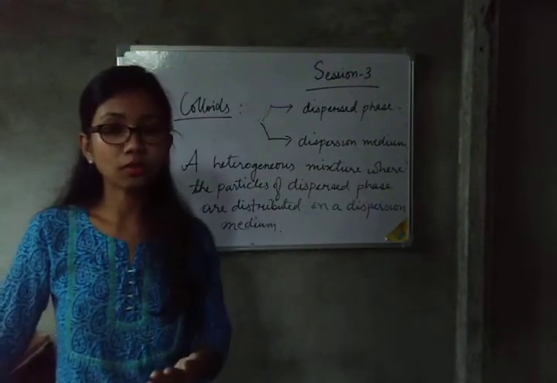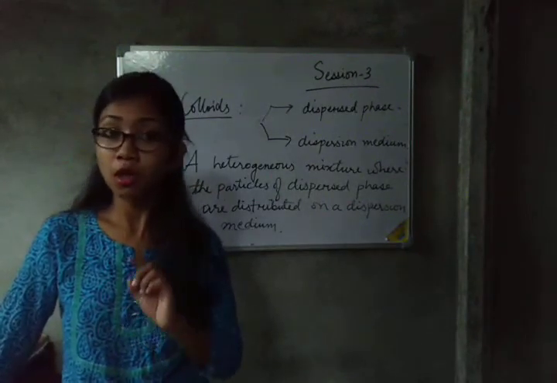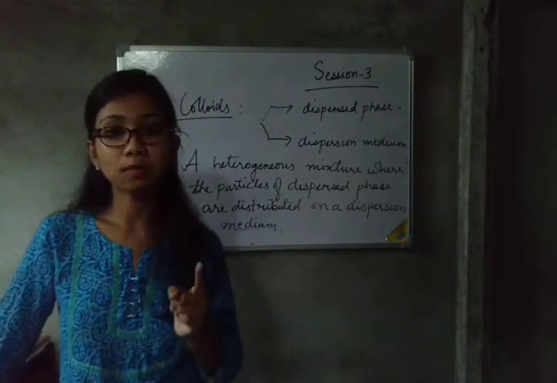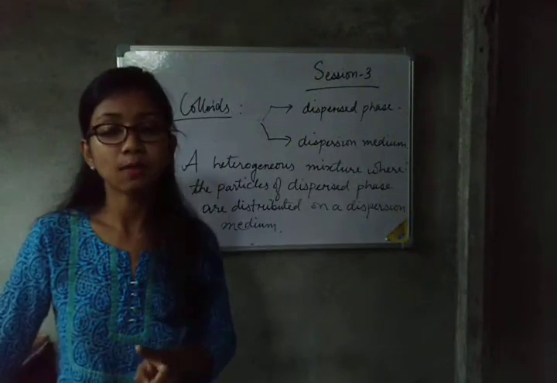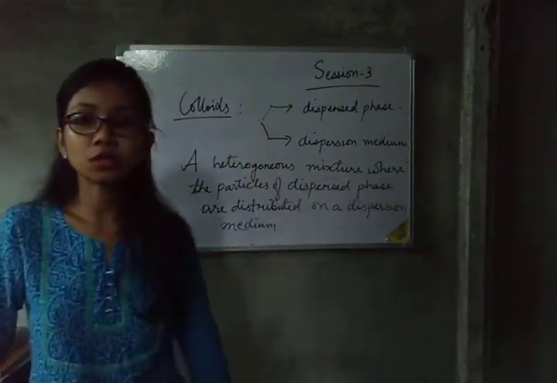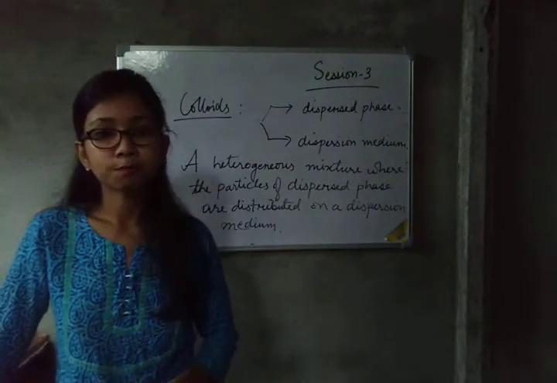When we see it with our naked eyes, we can see that it is a homogeneous mixture. But if we go to the microscopic level, then we can differentiate that the particles present in the milk are not in the same phase. One is the dispersed phase and another is the dispersion medium. Now, as an example of a colloid, you can give milk.